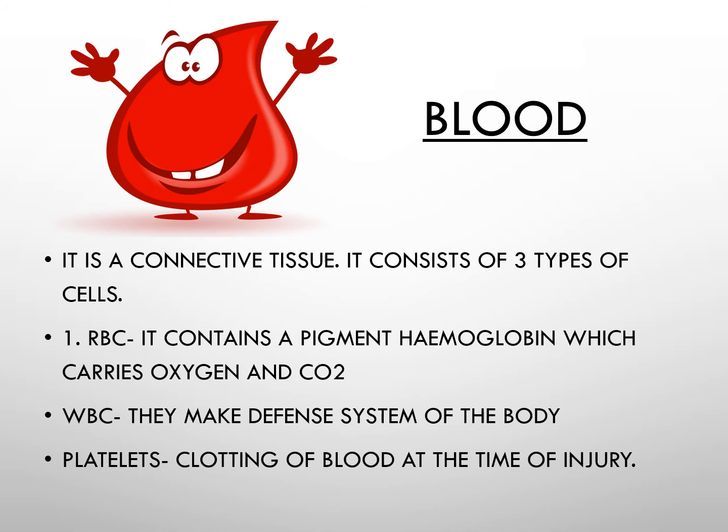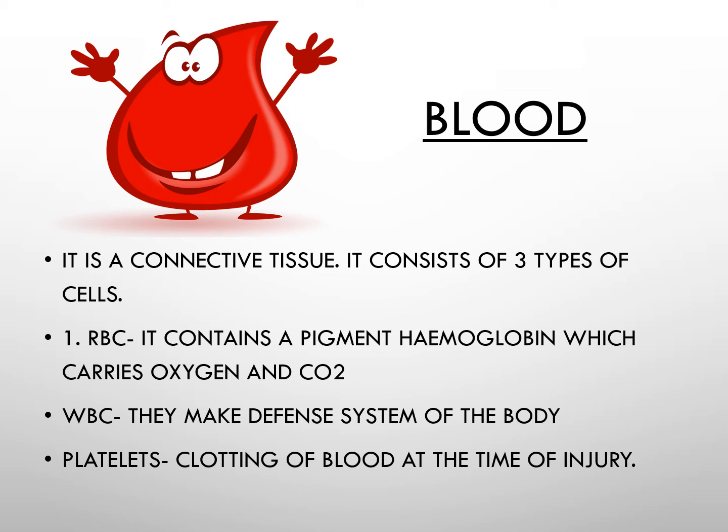Now the third important component of the blood circulatory system is blood, which is a fluid, or you can say a medium. So it is a connective tissue because it connects the different parts of the body, and blood has two important parts. One is plasma, and second is the blood cells.